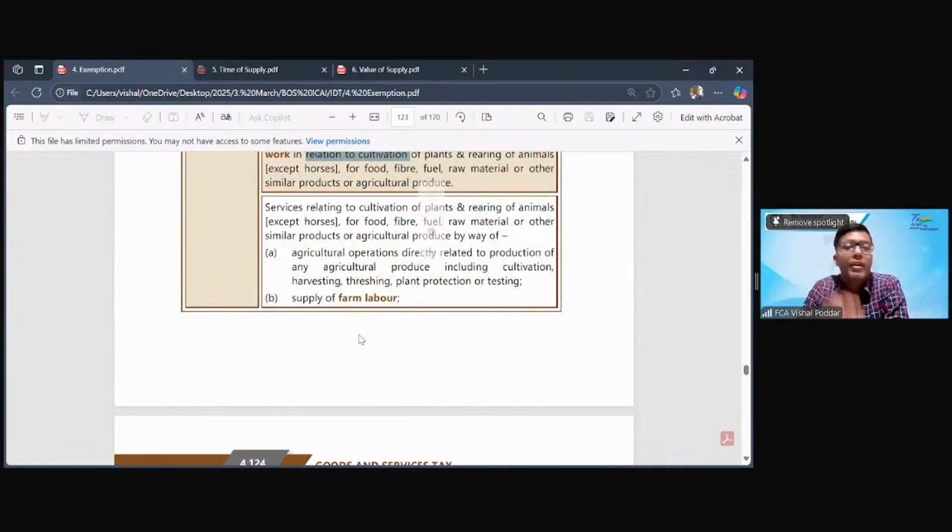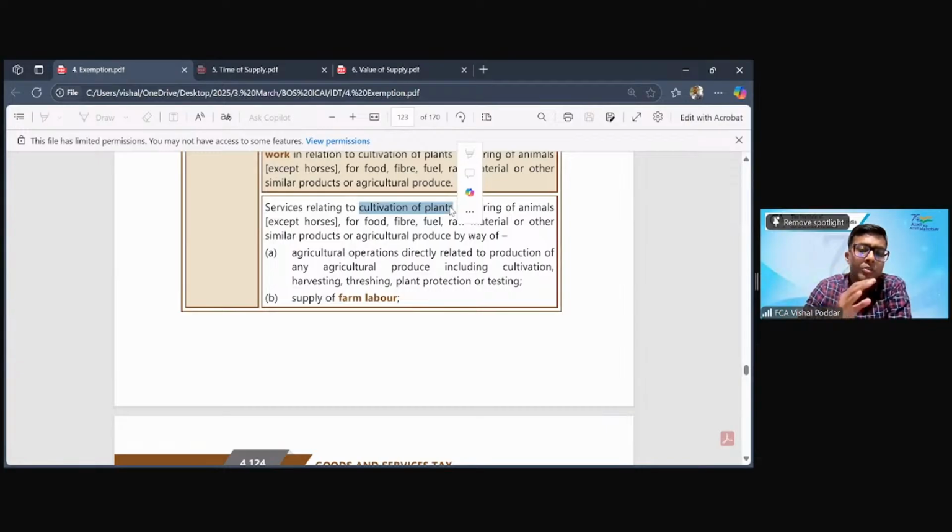Now we come to the generic entry, which deals with different services of agriculture which are exempt. So it says services relating to cultivation of plants, rearing of animals except horses for food, fiber, fuel, raw material, etc., etc. If you recall, this is also similar to the definition of agricultural produce under GST. So what is agricultural produce? It is the produce resulting from this. So there are two things which lead to agriculture or agricultural output. One is cultivation of plants. When they say plant, it will include your regular farming of plants, food grains, etc., plus also of forest and trees.